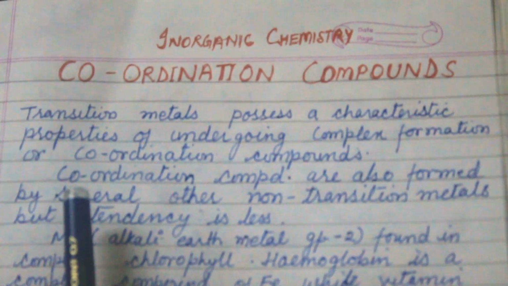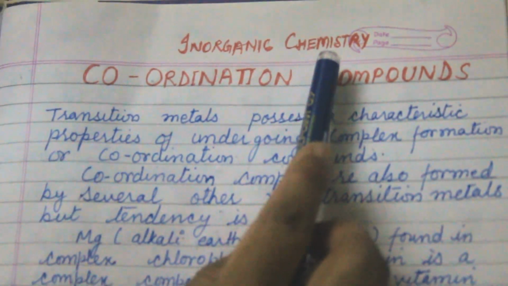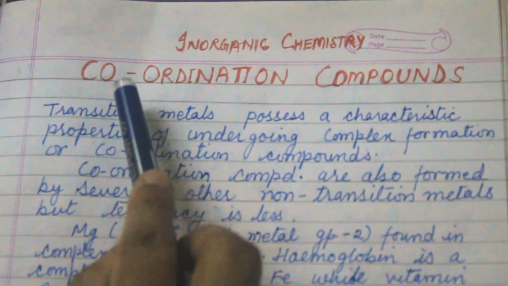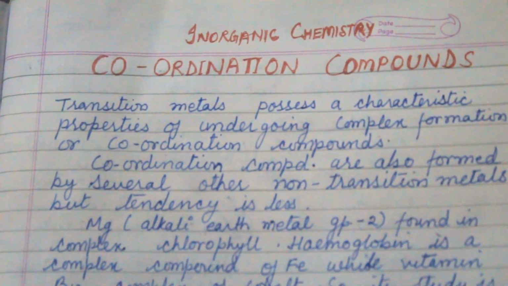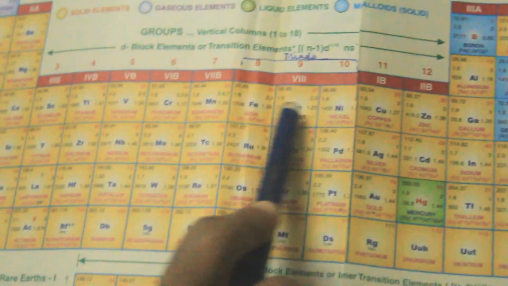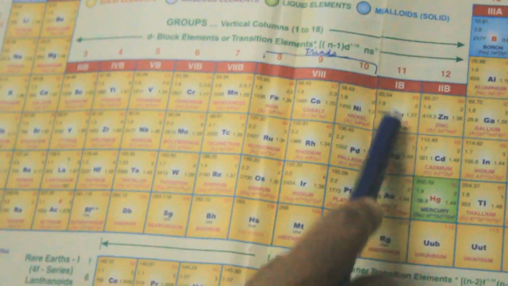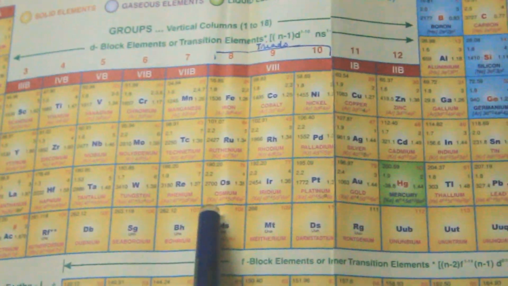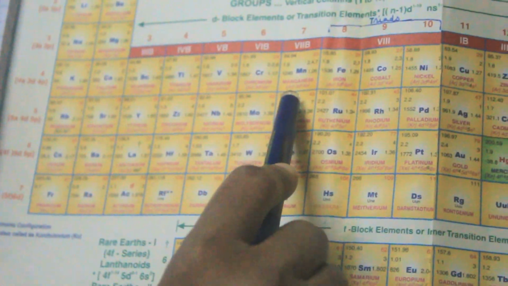Hello student, today I am going to start inorganic chemistry. In inorganic chemistry, I am going to start coordination compound. Transition metal. What are transition metal? D block elements are known as transition metal. All these metal participate in the coordination compound or complex compound.